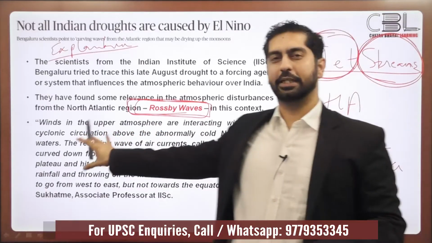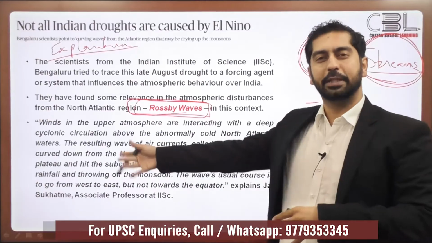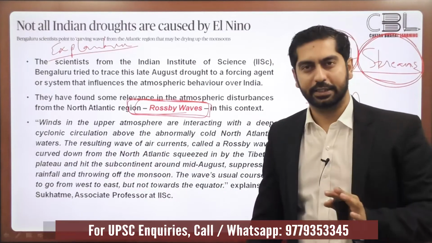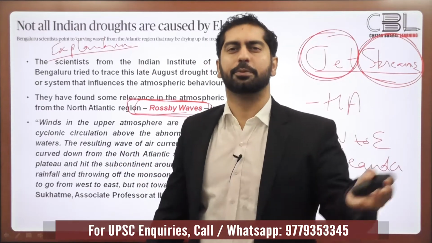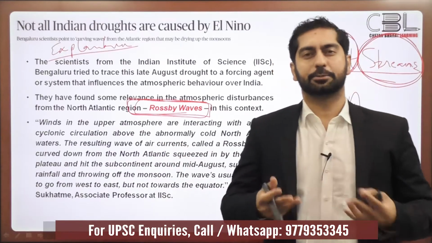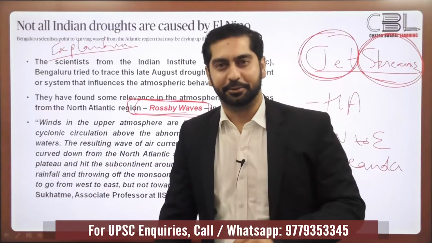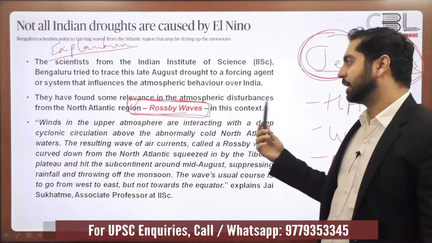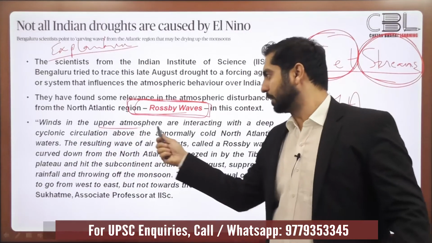There is this one complicated statement that they have given over here. We'll try to simplify this statement, we'll try to decipher it. I'll read this statement out for you. This is the statement that you would find in all the newspapers and magazines, and there is not much explanation given in those newspapers. So we'll be deciphering this very statement in our class. Winds in the upper atmosphere are interacting with a deep cyclonic. The point to be noted: winds in the upper atmosphere.